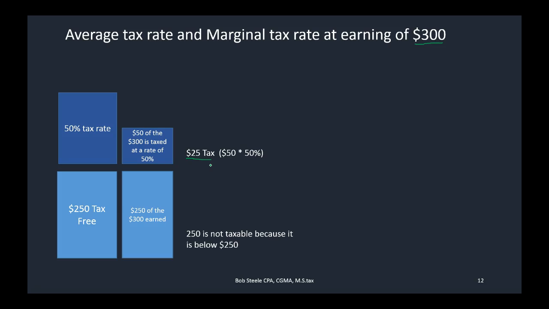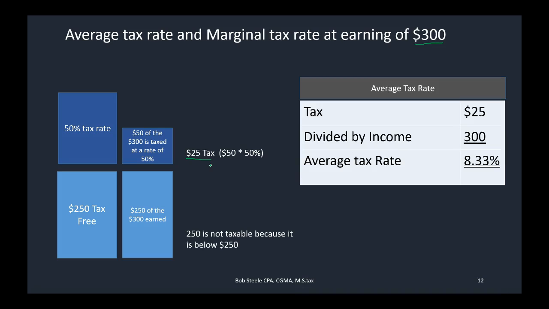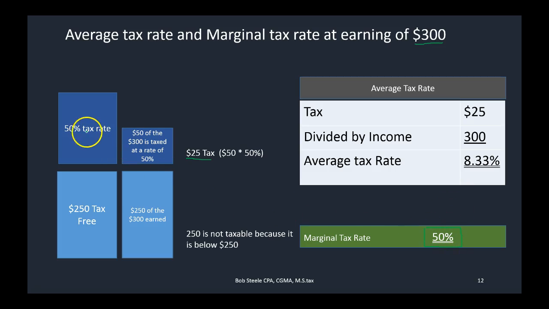We have two different rates that we can think about. One is the average rate, where we're going to say, well, we took the $25 is what we paid, we earned 300, so 25 divided by 300 means that we paid on average 8.33% tax. Our average tax rate is 8.33%. But if we earn more money, we know that it's going to be taxed at the highest tax rate, at 50%. So our marginal tax rate is the highest tax rate, in this case 50%.